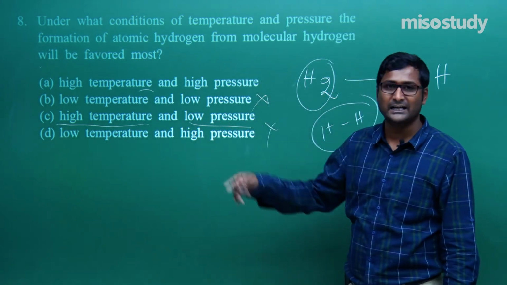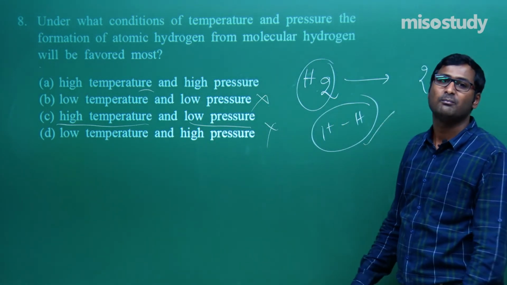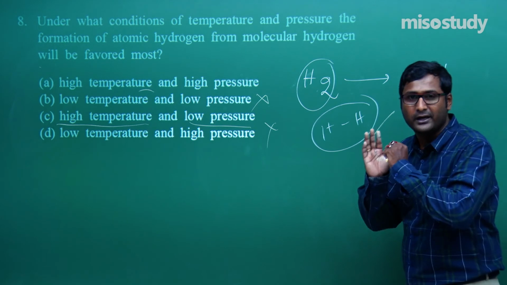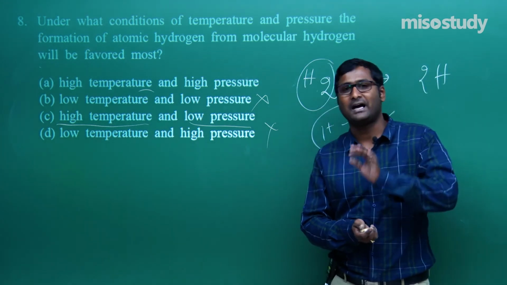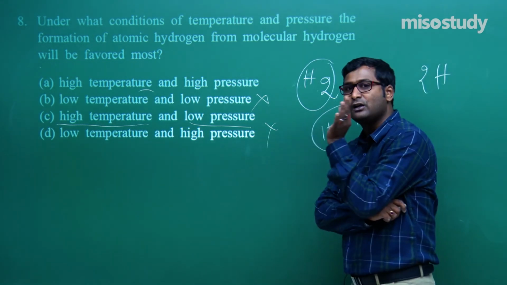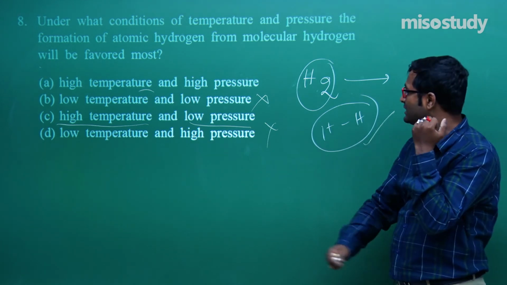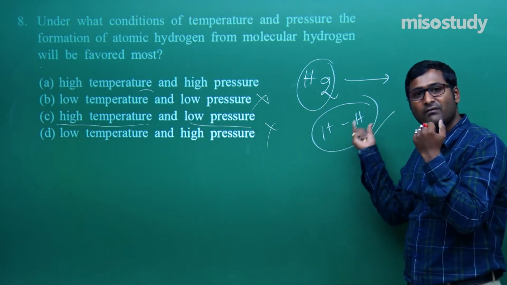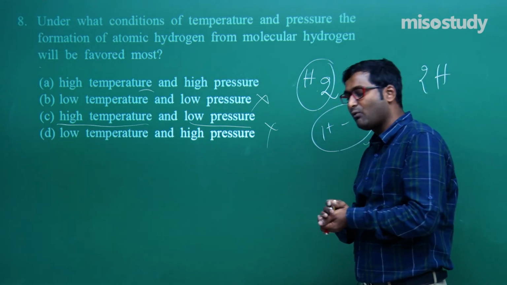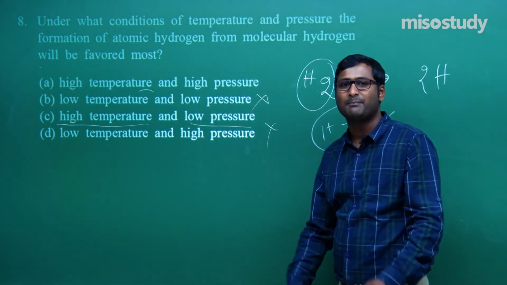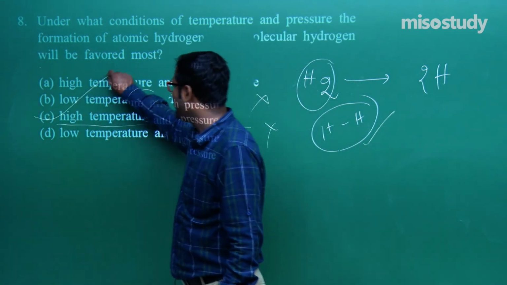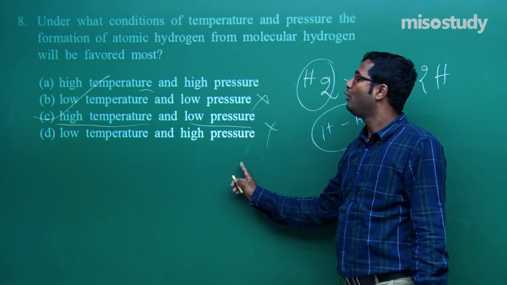So low pressure, high temperature, and this process is endothermic because there is a requirement of heat. If you need to convert molecular hydrogen into atomic hydrogen, what to do in this case? You have to increase the temperature, because in hydrogen there is a bond. If you need to break the bond, you need a certain amount of energy, and from where do we get energy? By increasing temperature, and this process is endothermic. So the option is high temperature and low pressure.